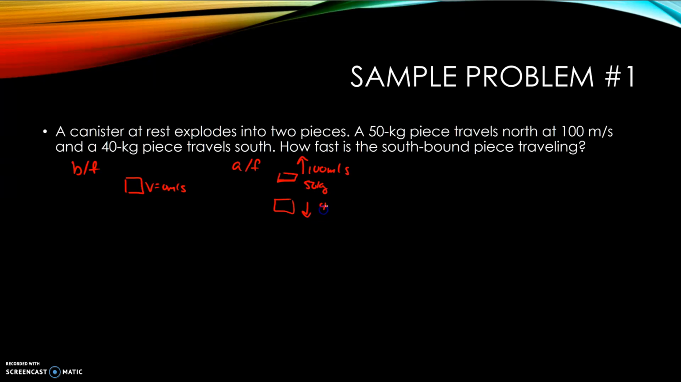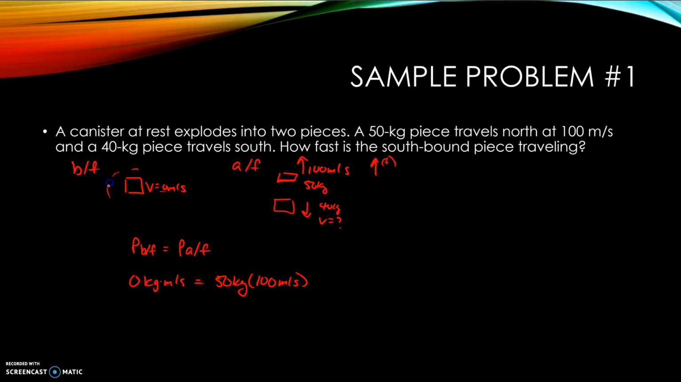Okay, and we know that the mass is 40 kilograms, but we don't know what that velocity is. So using the conservation of momentum, this idea that the momentum before has to equal the momentum after. My momentum before, because my velocity is 0, once again, is just 0 kilogram meters per second. My momentum after, I'm going to choose up as being positive, so I'm going to say that this is 50 kilograms times 100 meters per second. So this is the momentum of the part of the canister going up.